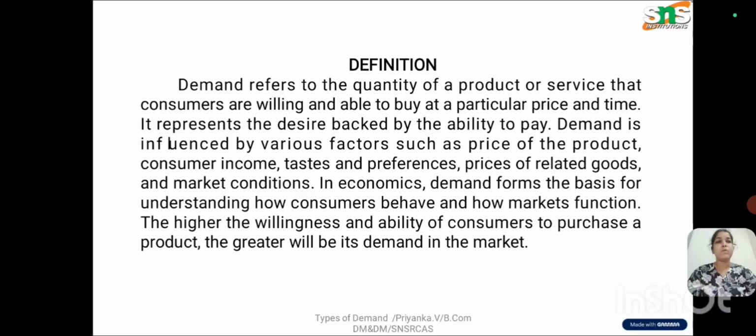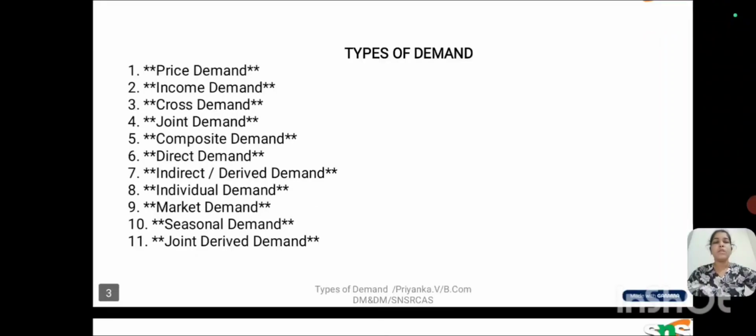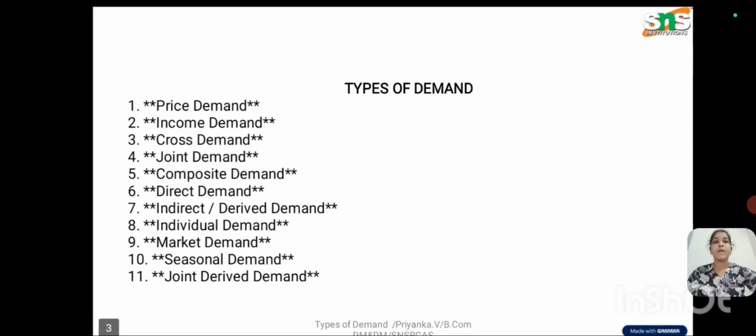Next we will see what is meant by types of demand. There are some types of demand. They are price demand, income demand, cross demand, joint demand, competitive demand, direct demand, indirect or derived demand, individual demand, market demand, seasonal demand, and joint derived demand. Now we will see one by one what each demand means.